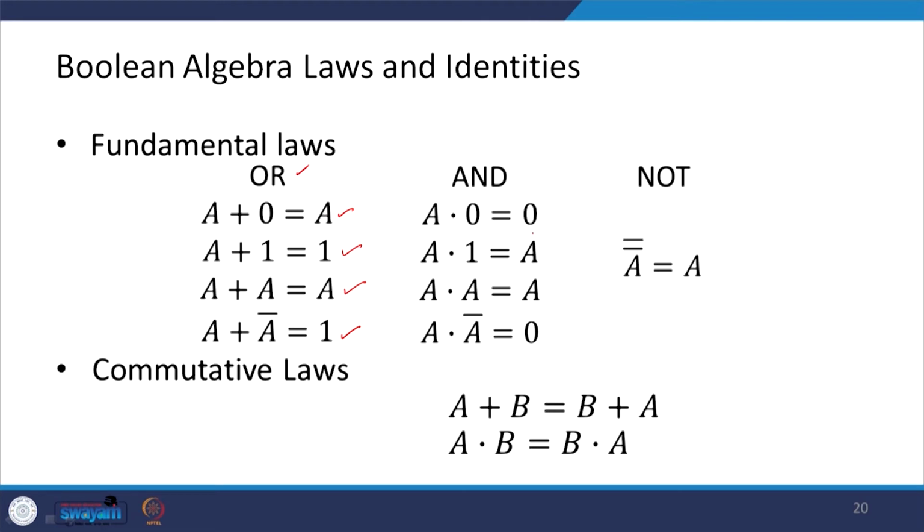And for the AND, A into 0 is 0, A into 1 is A, A into A is A, and A into A invert is 0. And for the NOT, basically A double invert is the same as A. Okay. And there are commutative laws, that is A plus B is equal to B plus A, and A into B is equal to B into A.